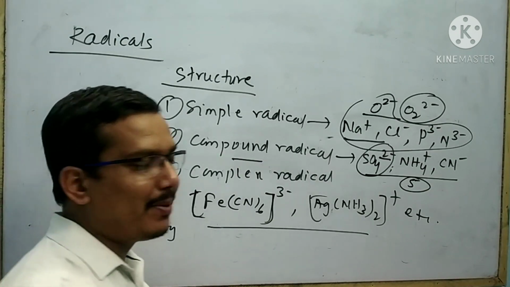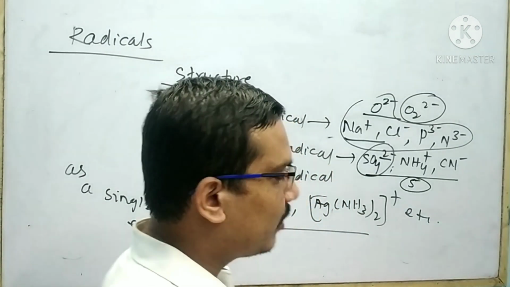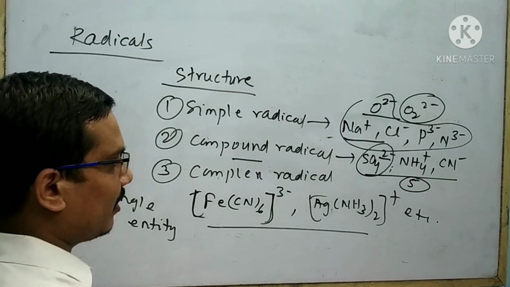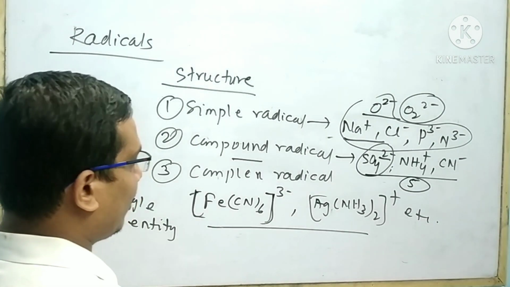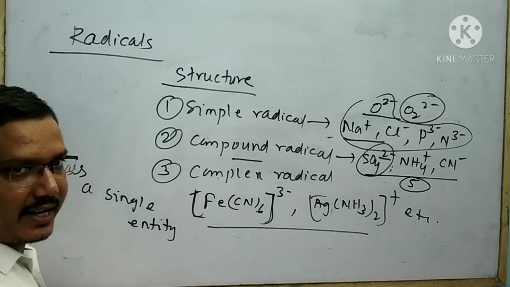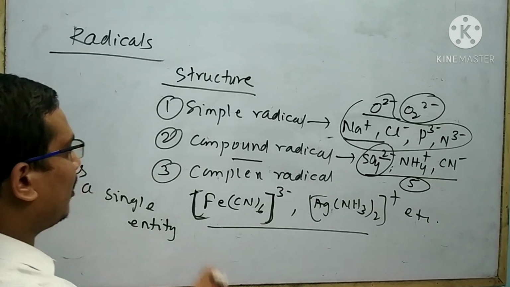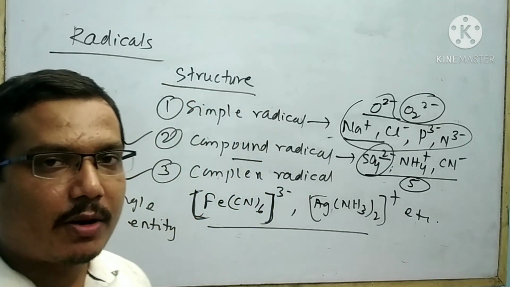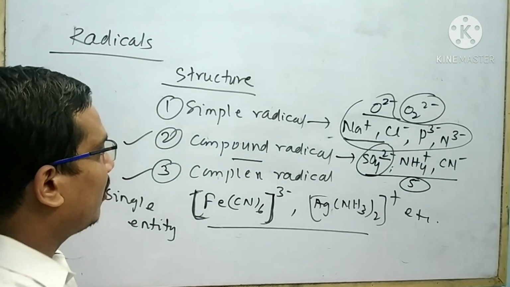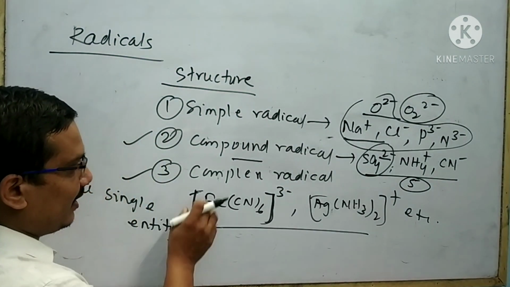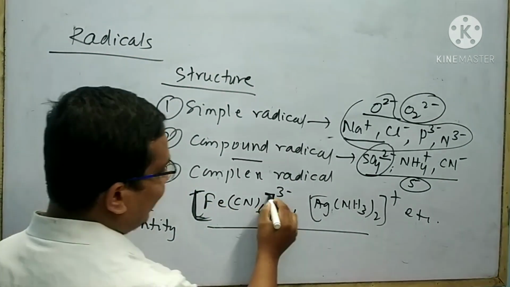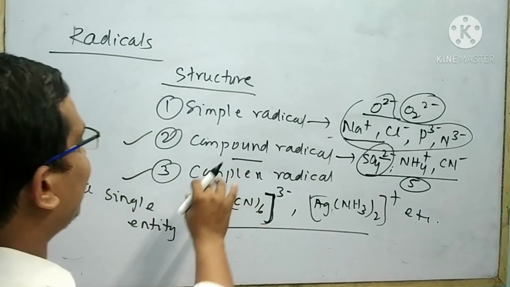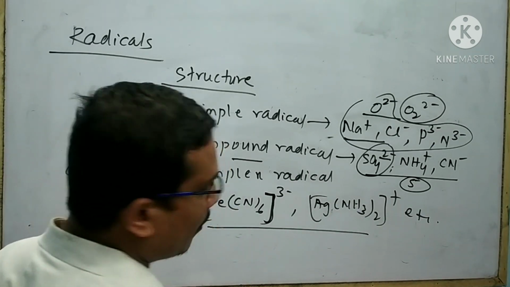That means complex radicals are the radicals which are made by two or more atoms of different elements with a little complicated structure and enclosed in a square bracket. Simply remember, compound and complex radicals are made by two or more atoms of different elements, no doubt, but they are different in their square bracket. In case of complex radical, a square bracket is present, but in case of compound radical, there is no square bracket. This is the only difference between compound and complex radical.